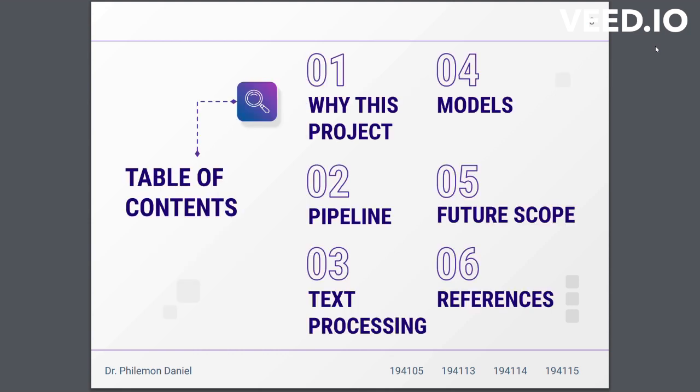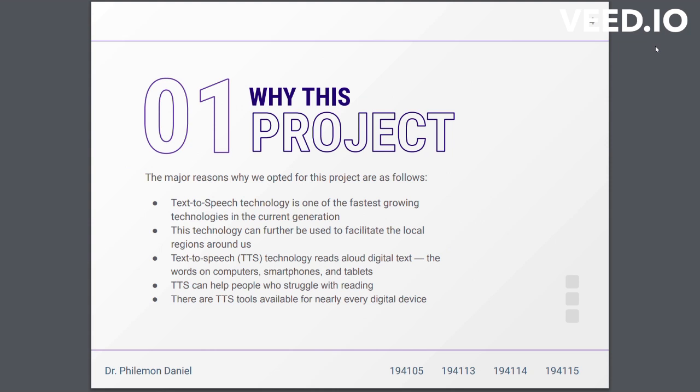The first thing I'd like to present is why we chose this project. The major reasons were, number one, text to speech technology is currently one of the fastest growing technologies in the current generation. This technology can be further used to facilitate the local regions around us. Text to speech can be of significant use for people who are struggling to read. It is known for reading out digital texts and words on computers, smartphones, and tablets, which can help people who have difficulty visually.